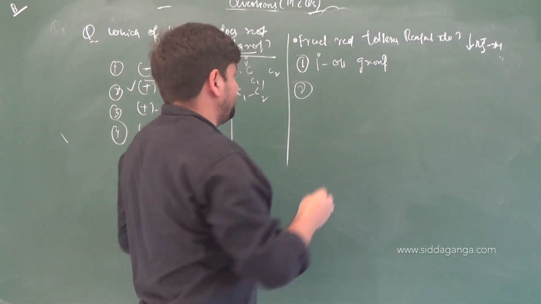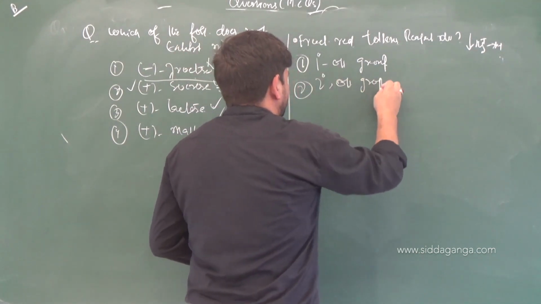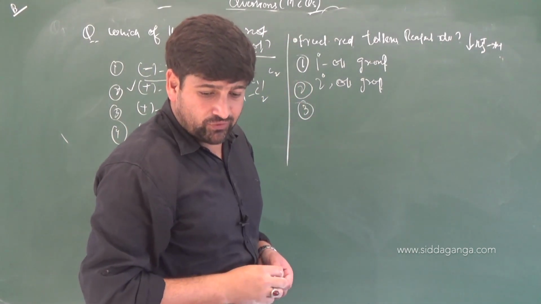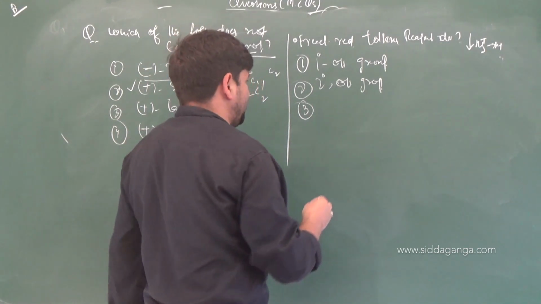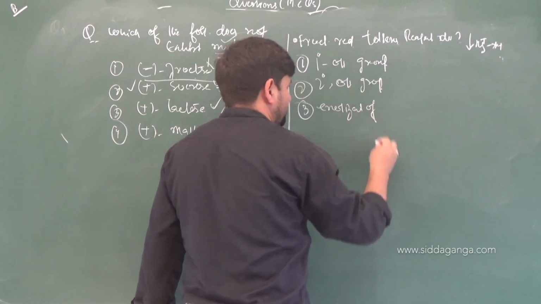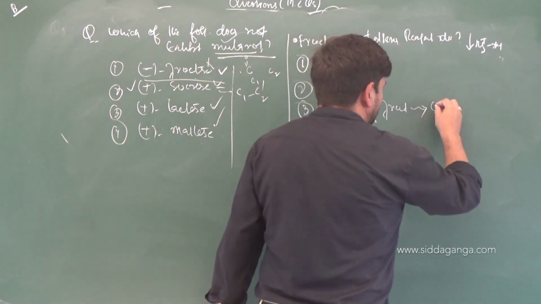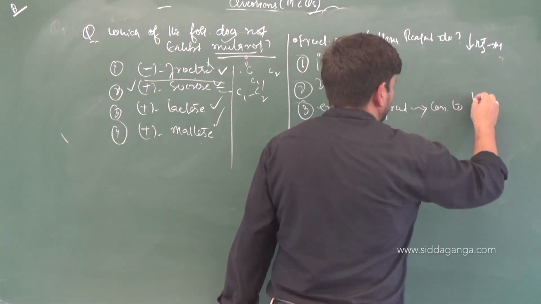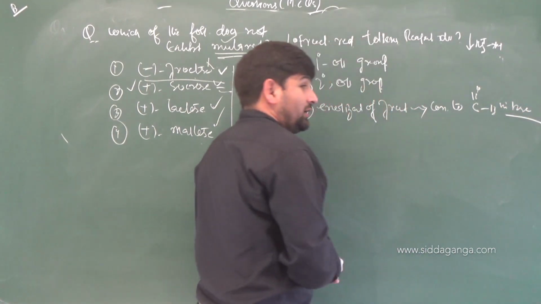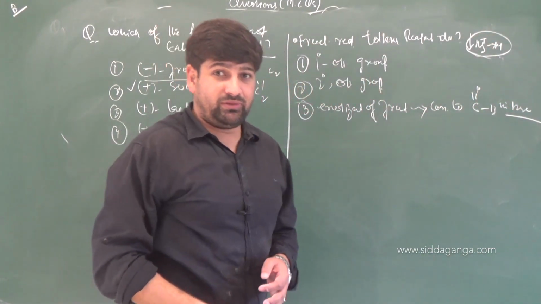Secondary alcoholic group. Let me see how many of you know it. Third one, enolization of fructose followed by conversion to aldehyde by base. Enolization of fructose, which is followed by conversion to aldehyde in basic medium. And we know actually it is ammoniacal silver, which is made by the combination of the